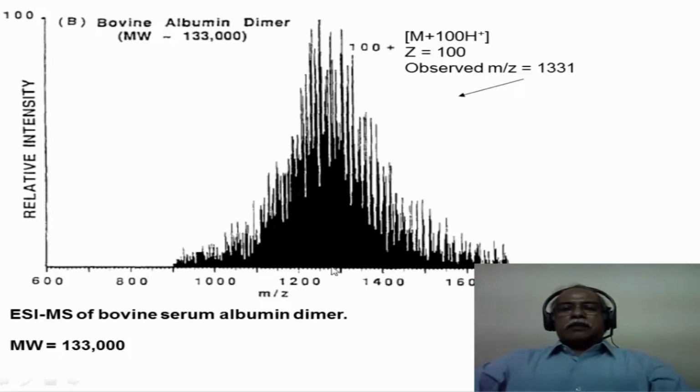In other words, if you take the maximum abundant peak of this particular Gaussian, this will correspond to 1,331. 1,331 times 100 corresponds to the molecular weight that is expected for this particular sample.